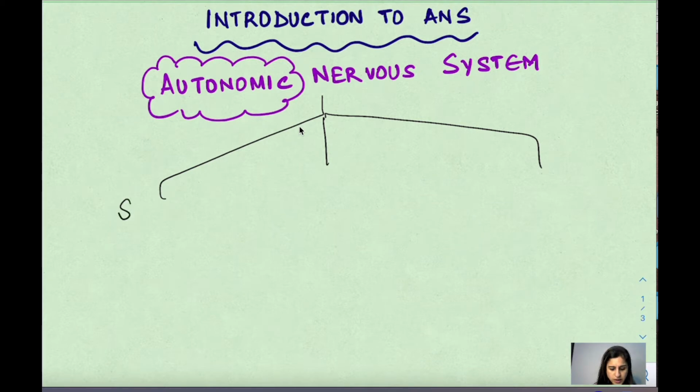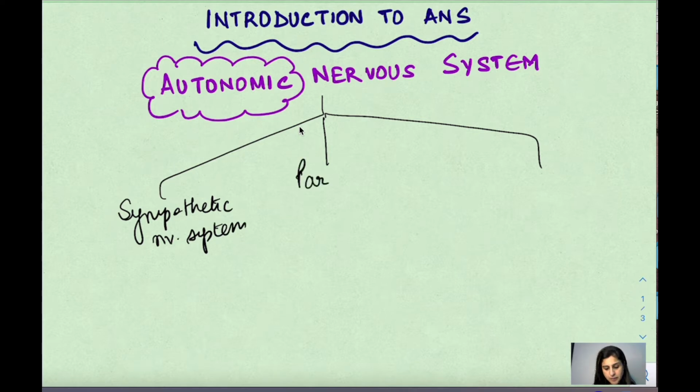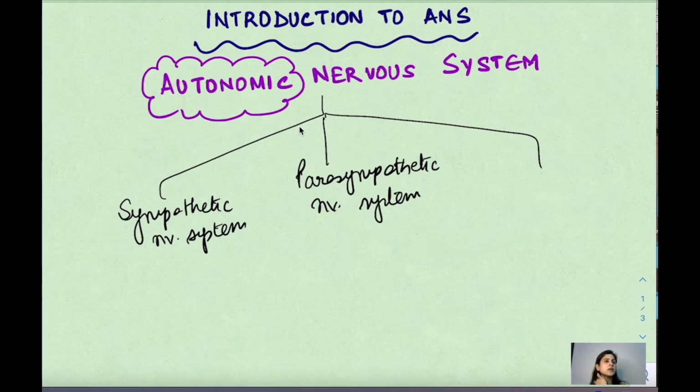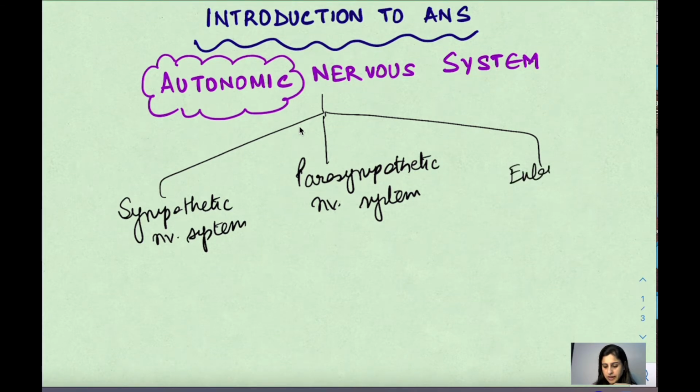The first one is the sympathetic nervous system. The other one is the parasympathetic nervous system. And the third, it's not a very prominent one, but it is another one which is called the enteric nervous system.